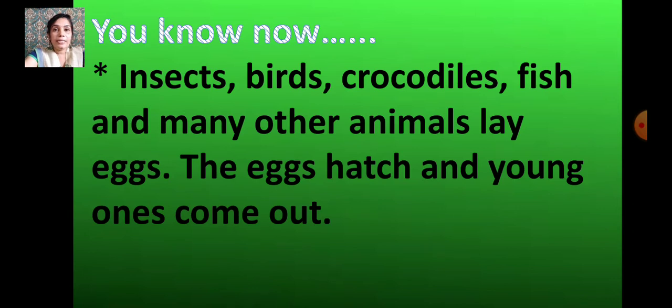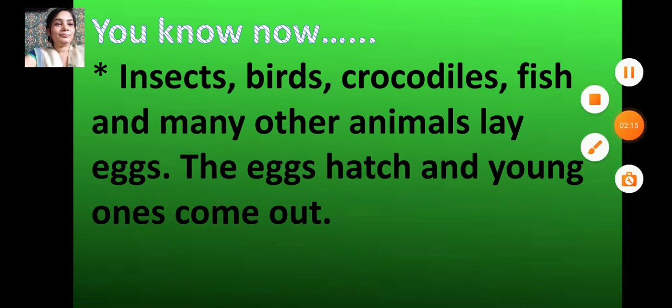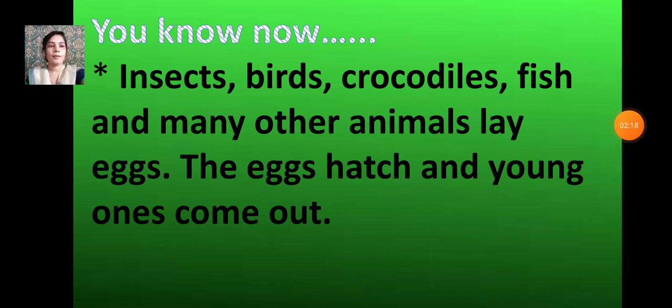And insects, birds, crocodiles, fish, and many other animals lay eggs. The eggs hatch and young ones come out. So how do they come out?